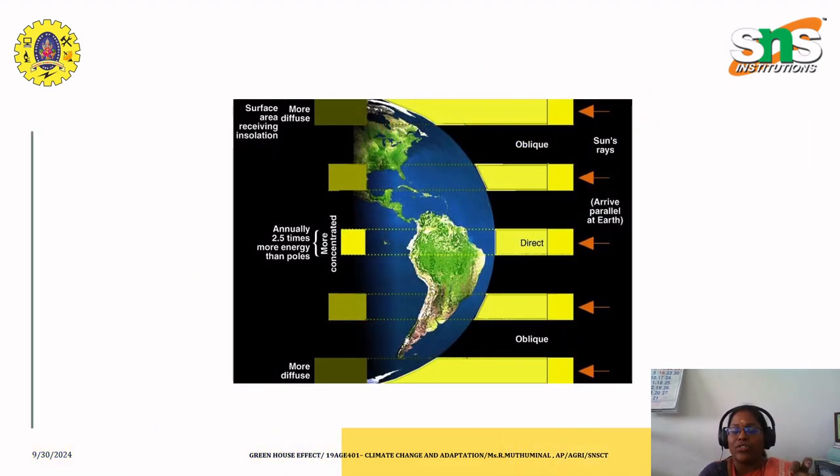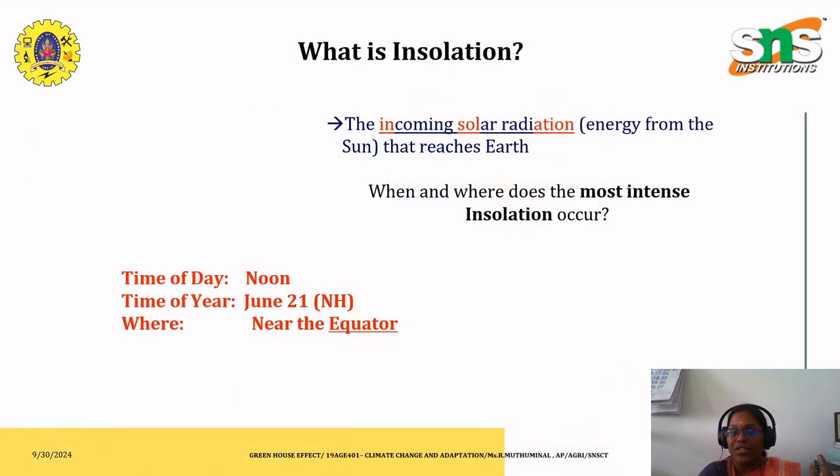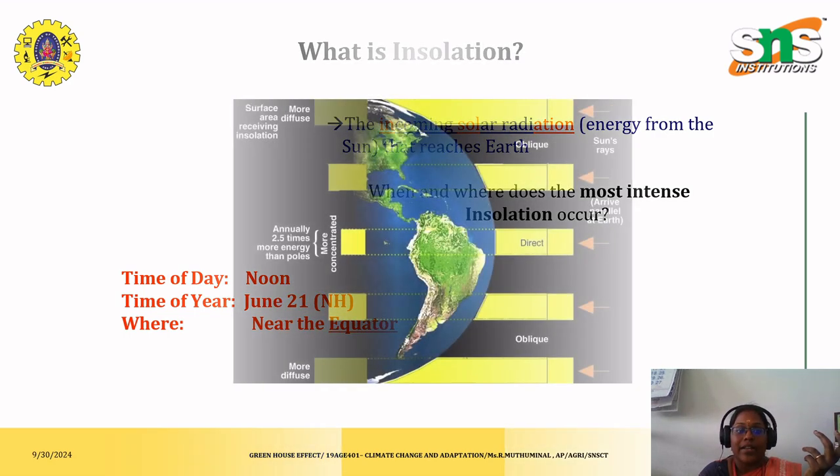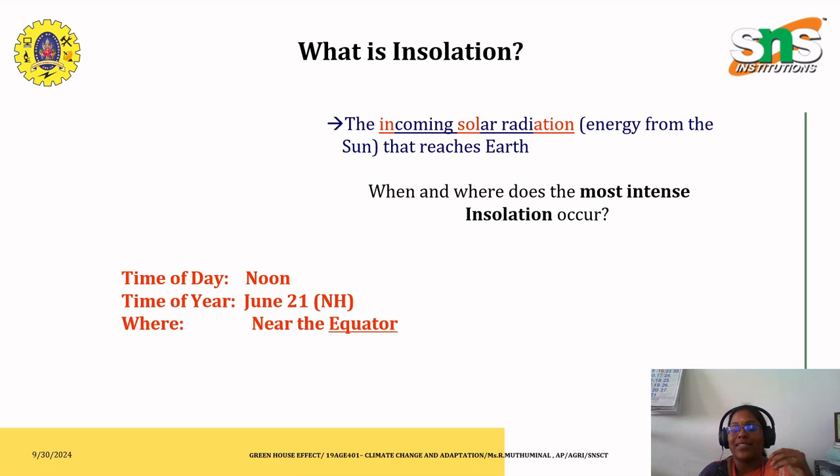So here you have to know what insolation is. Insolation is nothing but the incoming solar radiation from the sun that reaches the earth. When and where does the most intense insolation occur? It occurs at noon, near the equator, at noon on June 21st, as it is the mid of summer. Near the equator, since it is the center portion of the globe, most of the solar radiation reaches the earth and insolation occurs there.